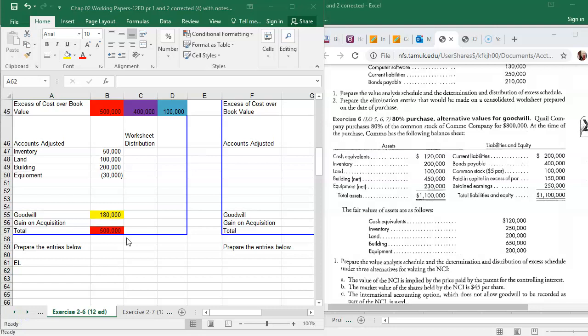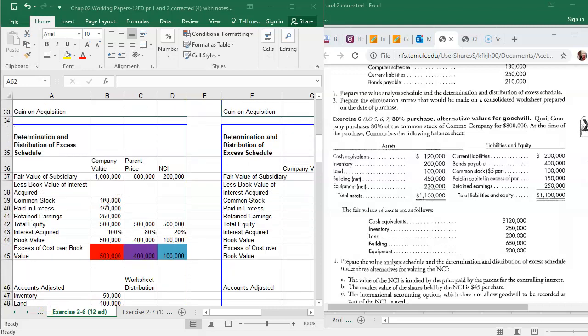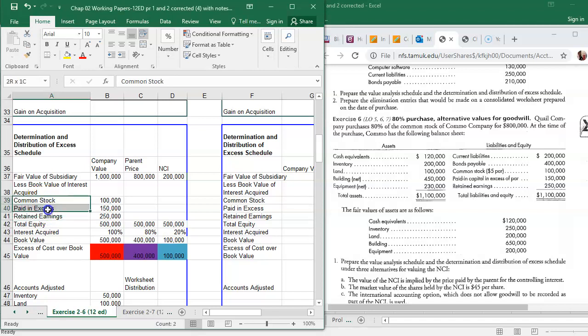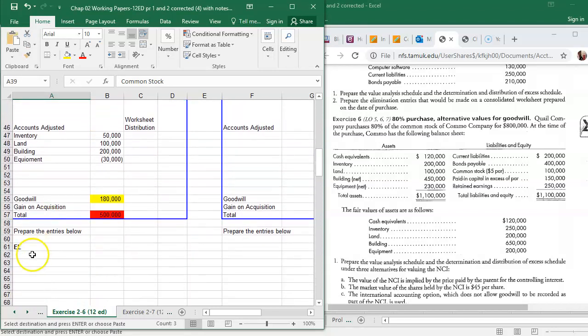So for the eliminating entry, we're going to debit the equity accounts of the subsidiary. So you want these accounts here. And remember these are all for the sub. So I'm going to put in sub. I don't remember the name of the company, so sub it is.